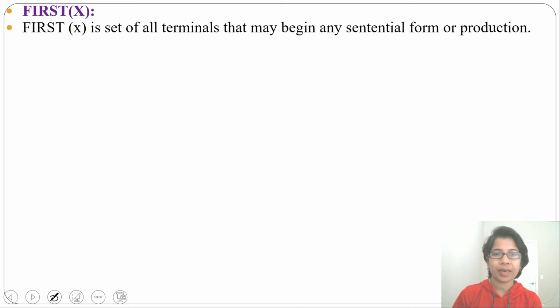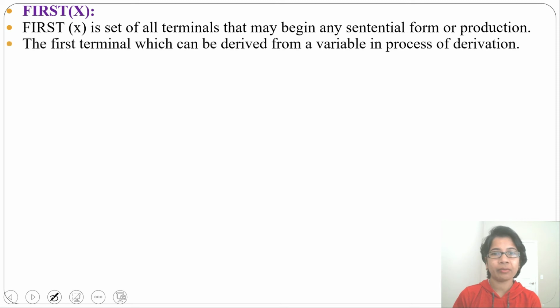You can say first of x is the set of all terminals that may begin any sentential form or production. Or you can say the first terminal which can be derived from a variable in the process of derivation is called first of x. Let's discuss the rules for finding first.